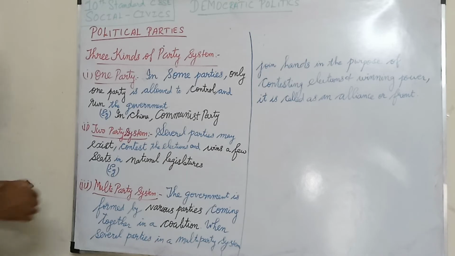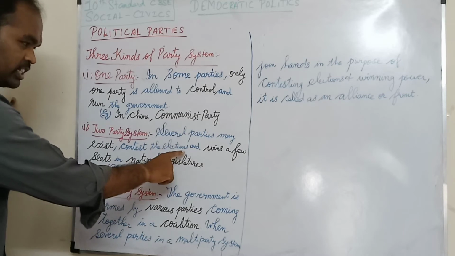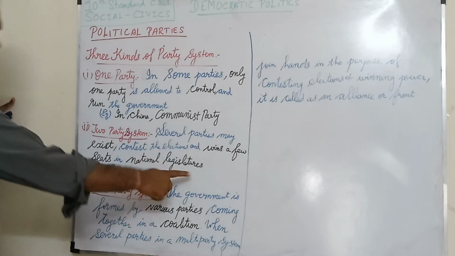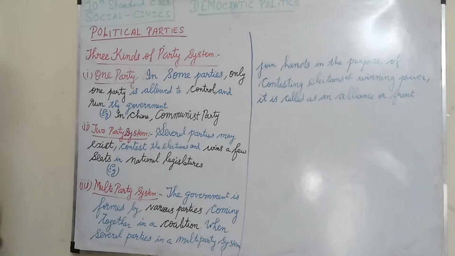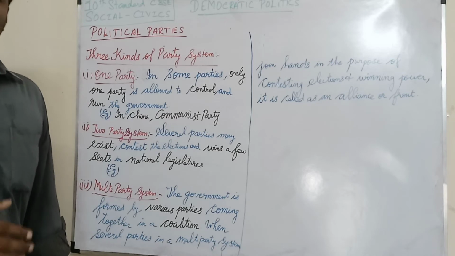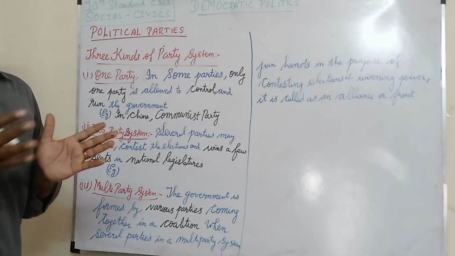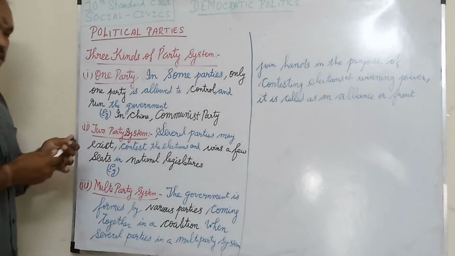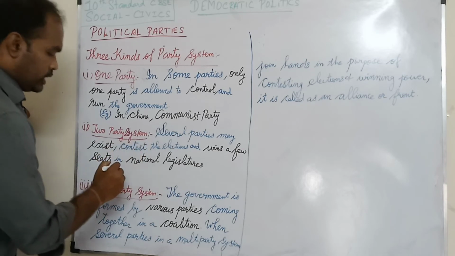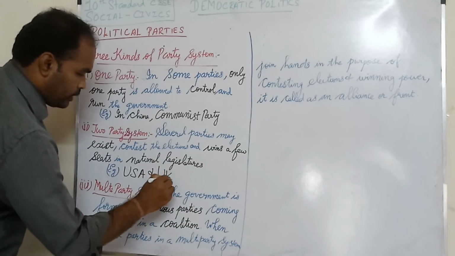Two party system means several parties may exist, contest the elections and win a few seats in national legislatures. That is, many parties contest in the elections, and whoever wins will be ruling the government. So one or two parties rule the government. That is said to be a two-party system. For example, USA and UK.